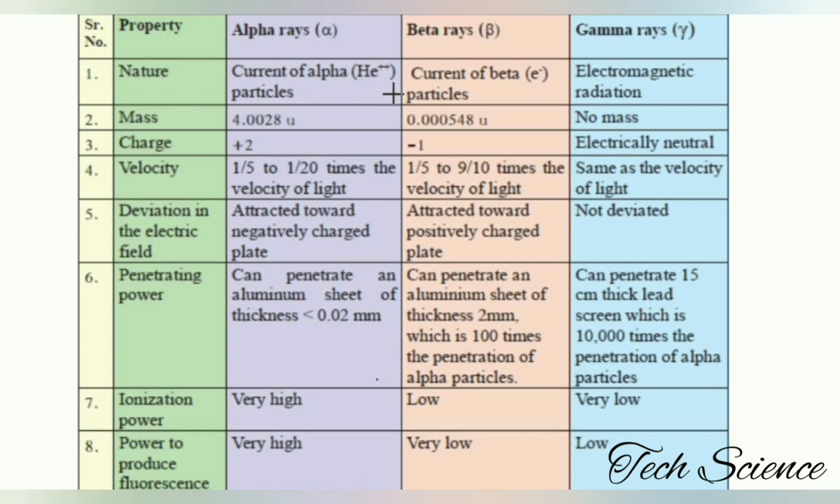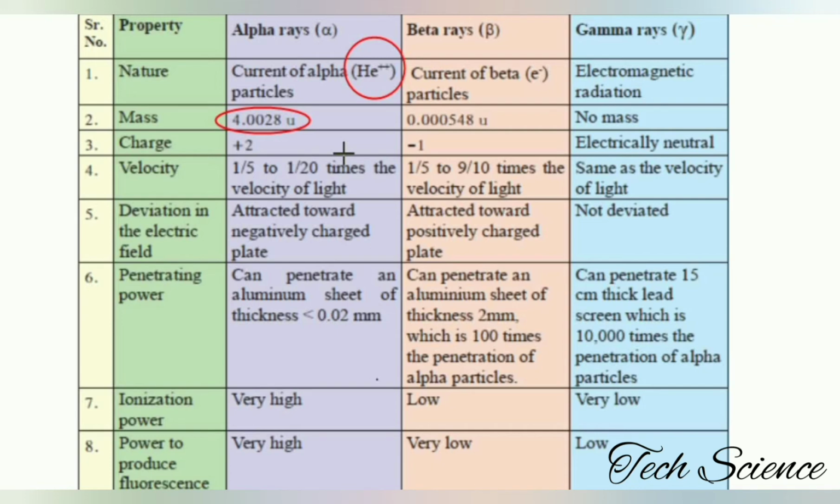First is the nature. For alpha rays, it is a current of alpha particles, and in brackets it is written He++. What does this mean? Alpha particles are positively charged particles, identical to the nucleus of helium. The helium has 4 atomic mass units, that's why the mass is equal to 4.0028.